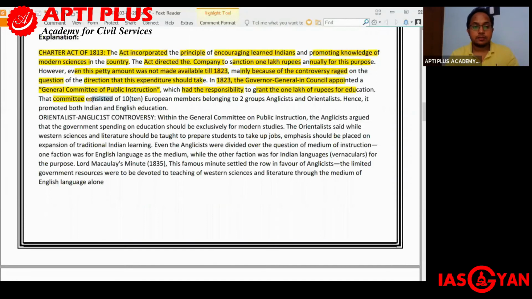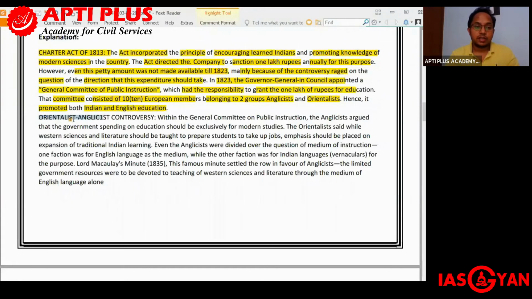The committee consisted of 10 European members belonging to two groups. One group is the Anglicists, the other is Orientalist, and hence it promoted both Indian and English education.